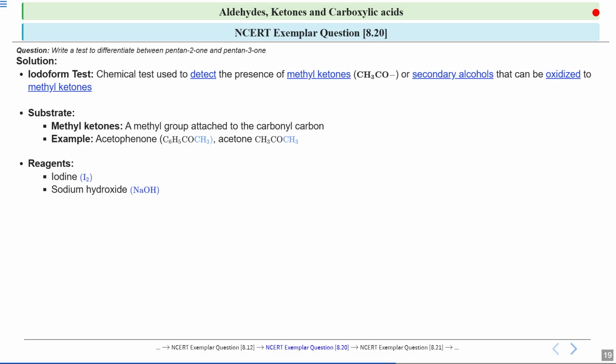Next is sodium hydroxide, NaOH, which is a strong base. When iodine reacts with sodium hydroxide, they form sodium hypoiodite, NaOI, which is the actual reagent that reacts with methyl ketones.